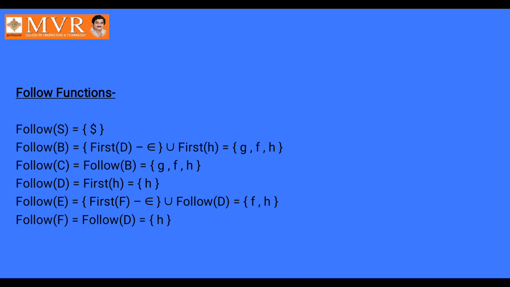You all know what is ambiguous grammar. If the grammar contains more than one parse tree for the given string, it is called ambiguous grammar.